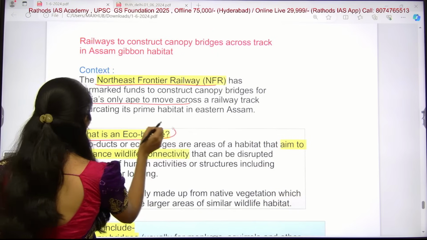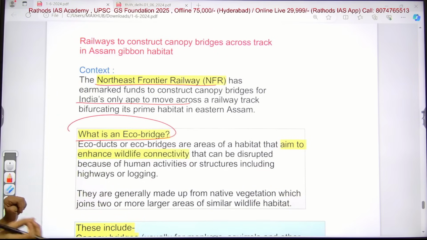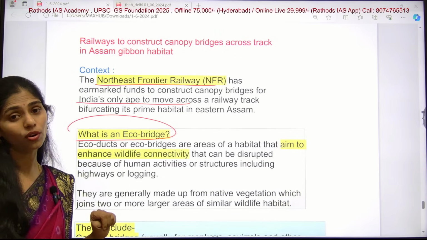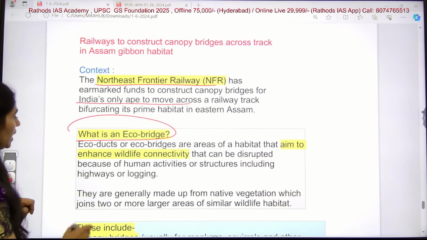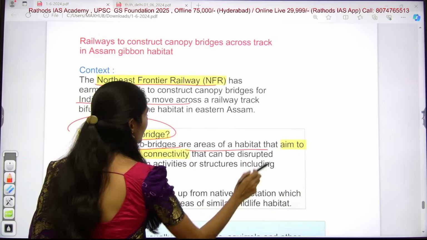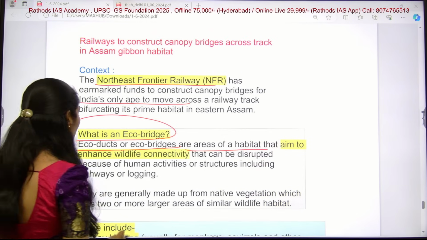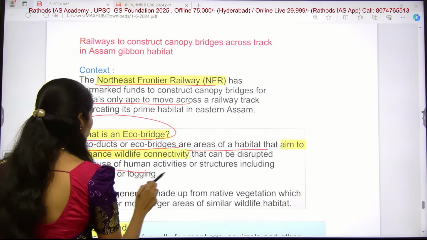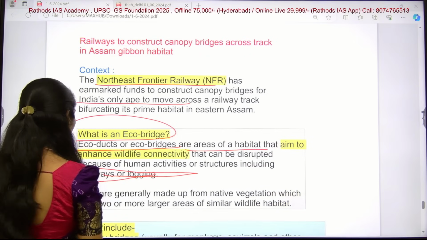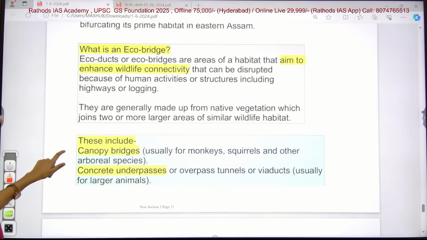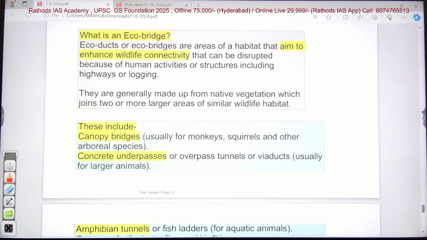So what is this eco bridge? Normally these bridges are of different types. The canopy is also one example of these eco bridges. First let us try to see about these eco bridges. Eco ducts or eco bridges are areas of habitat whose important aim is to enhance connectivity for wildlife, which can be disrupted because of human activities or structures including highways or logging. They are generally made up of native vegetation, in some smaller areas or bigger areas.